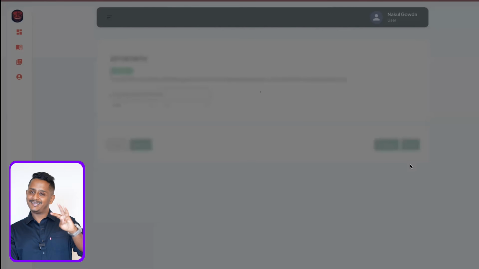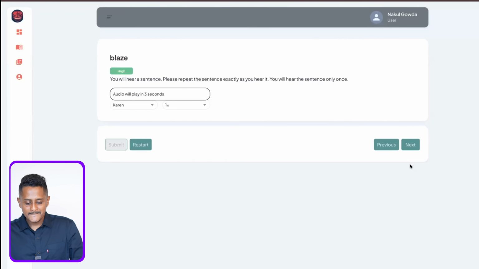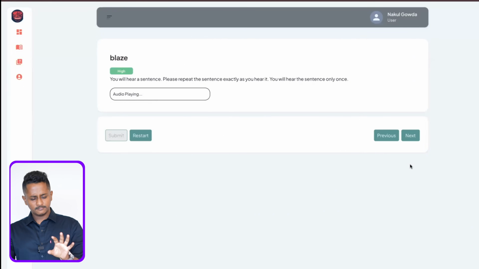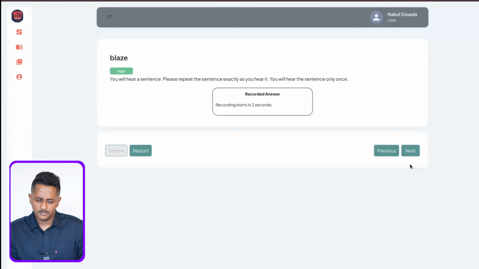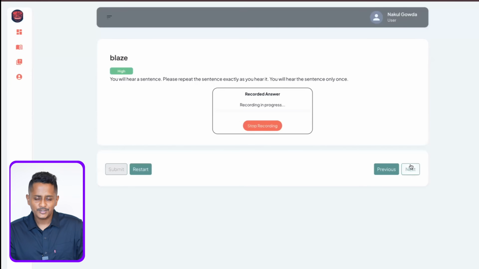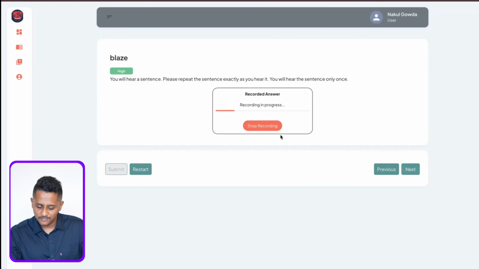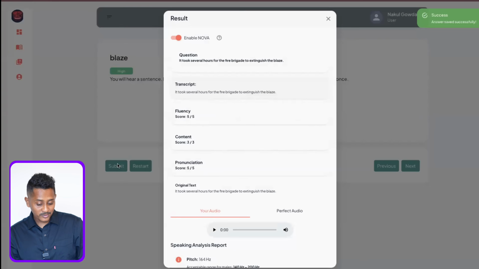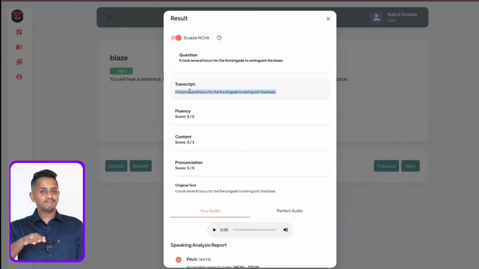We go to the last 3 more questions. It took several hours for the fire brigade to extinguish the blaze. 12 words. I told you my capacity is 12 words. Precise. Precisely converted.